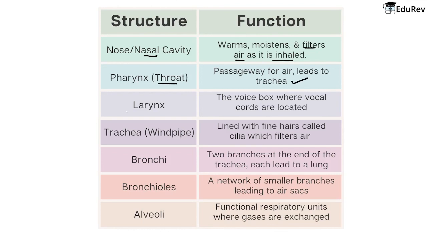Now comes the larynx and it is also called as the voice box or the sound box, where the vocal cords are located. Then comes the trachea, which is called as windpipe. It is generally lined with the fine hairs called as cilia, and the function of cilia is that it filters air. अब एक बहुत इंपॉर्टेंट क्वेश्चन यहाँ पे बेटा अराइज होता है, that its epithelium, जो epithelial layer होती है that you find in the trachea, it generally is pseudo stratified ciliated epithelium.